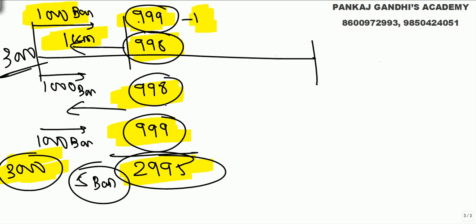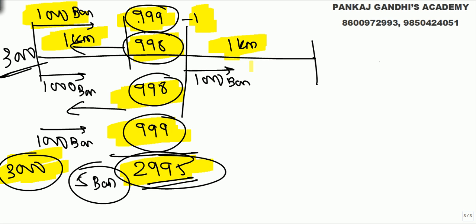Again, let's try 1 more kilometer. Now he has got 2995 bananas. Let's say from this stage, again he goes 1 kilometer. He starts with 1,000 bananas. He goes 1 kilometer and eats one banana. To go 1 kilometer, he needed one banana.